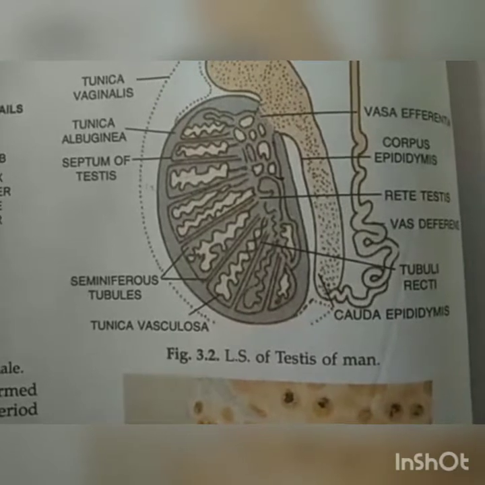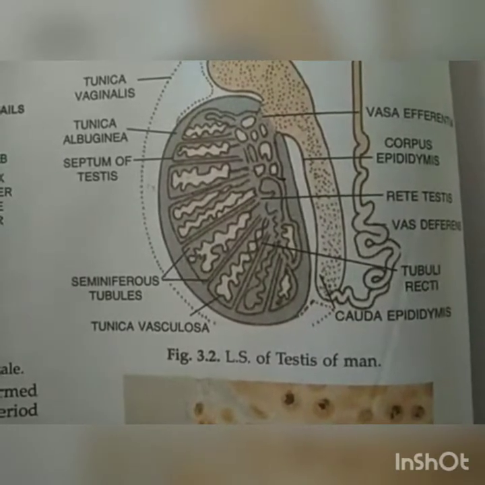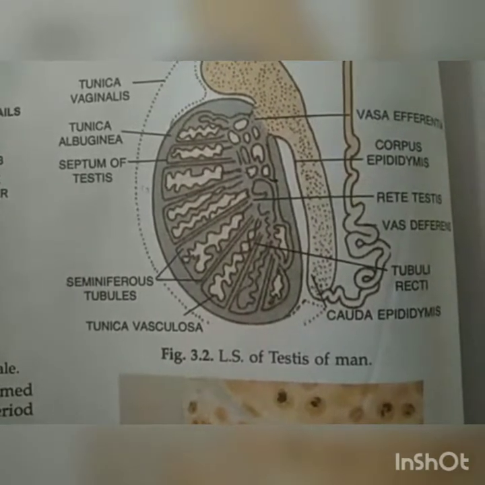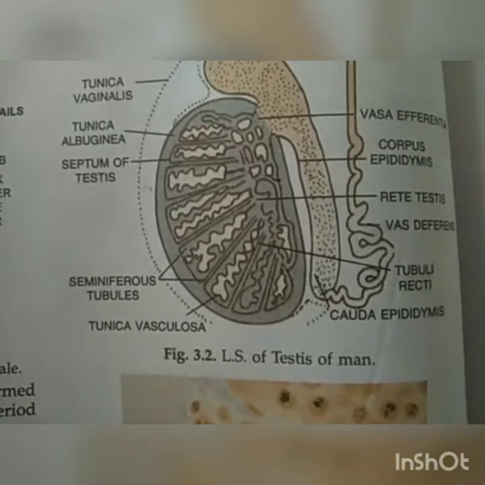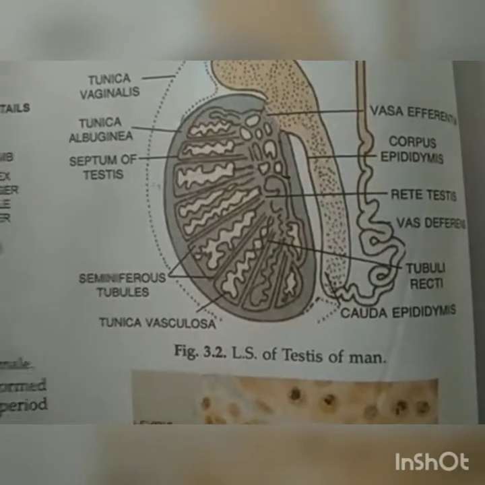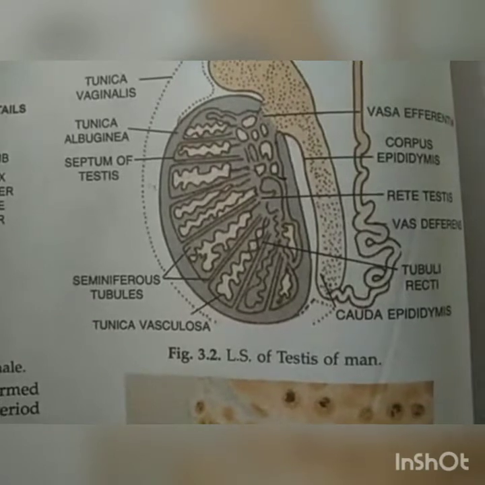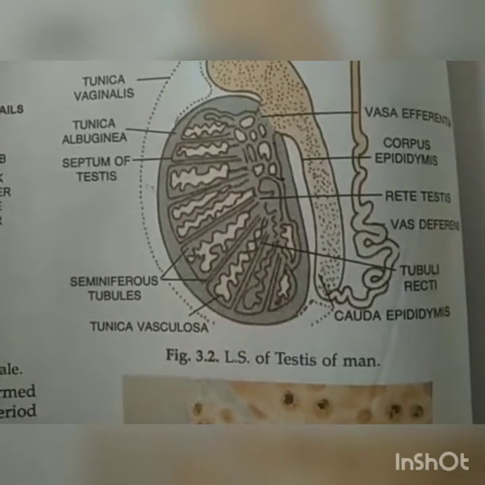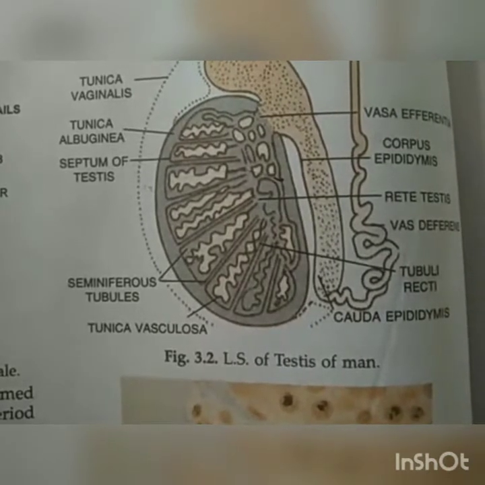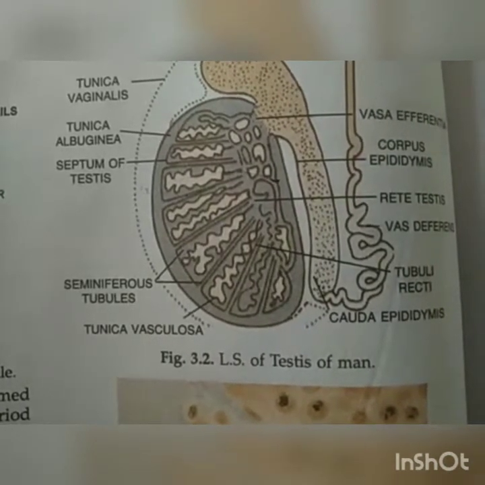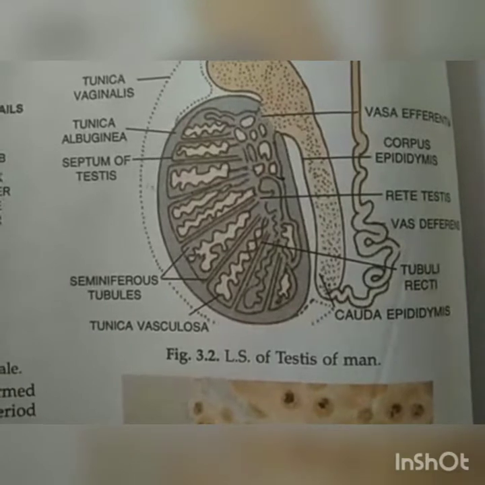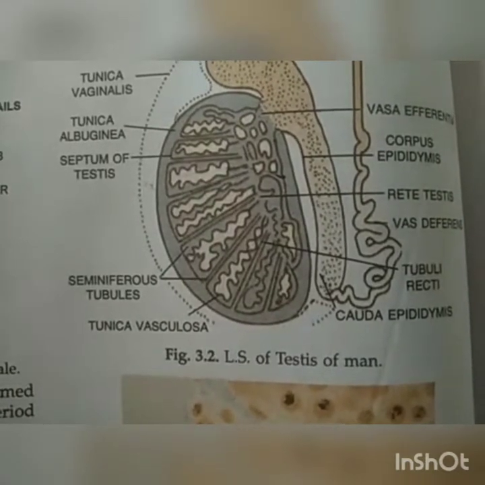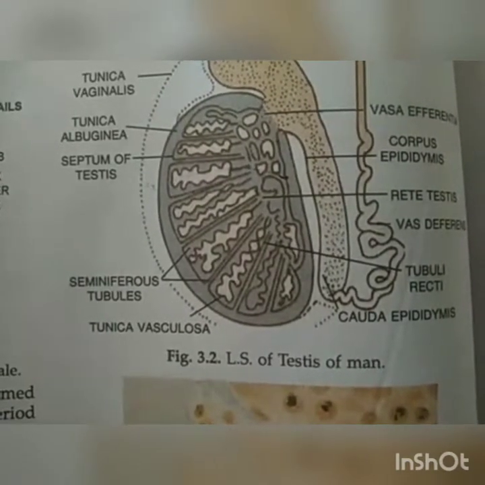Next one is the tunica albuginea, that is externally covered by a peritoneal layer of flat cells known as tunica vaginalis. Means tunica vaginalis is a peritoneal layer present external to the tunica albuginea, and then after the vaginalis, another layer is present internally, adhering to the testis. That peritoneal layer is called tunica vasculosa.